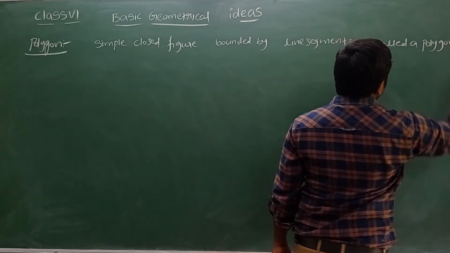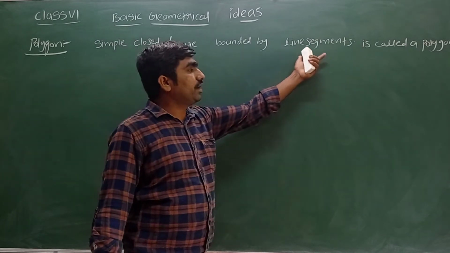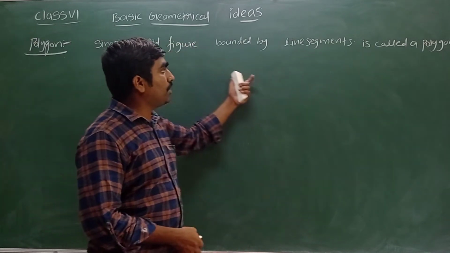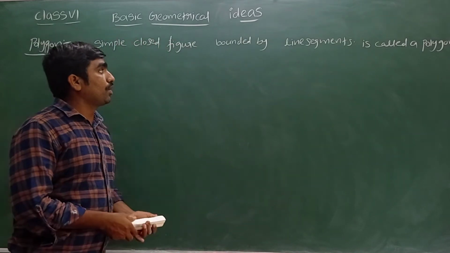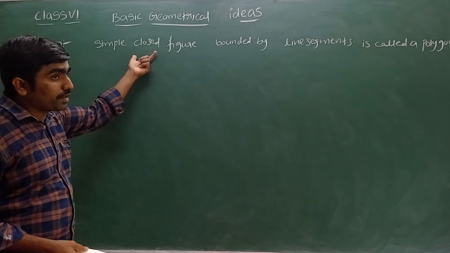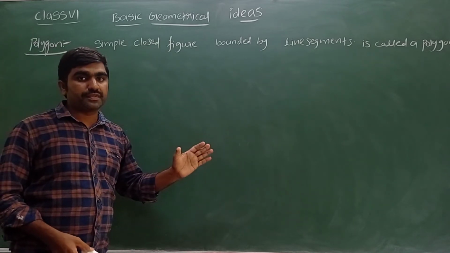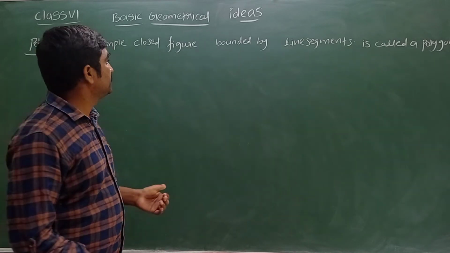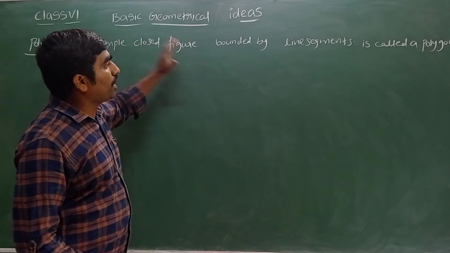A simple closed figure in which all the sides are only line segments, a simple closed figure bounded by only line segments, is called a polygon. See, simple closed figure means what now? Lines should not cross itself. It may be straight line or it may be curved line. But here, which type of simple closed figures are going to be called polygons?